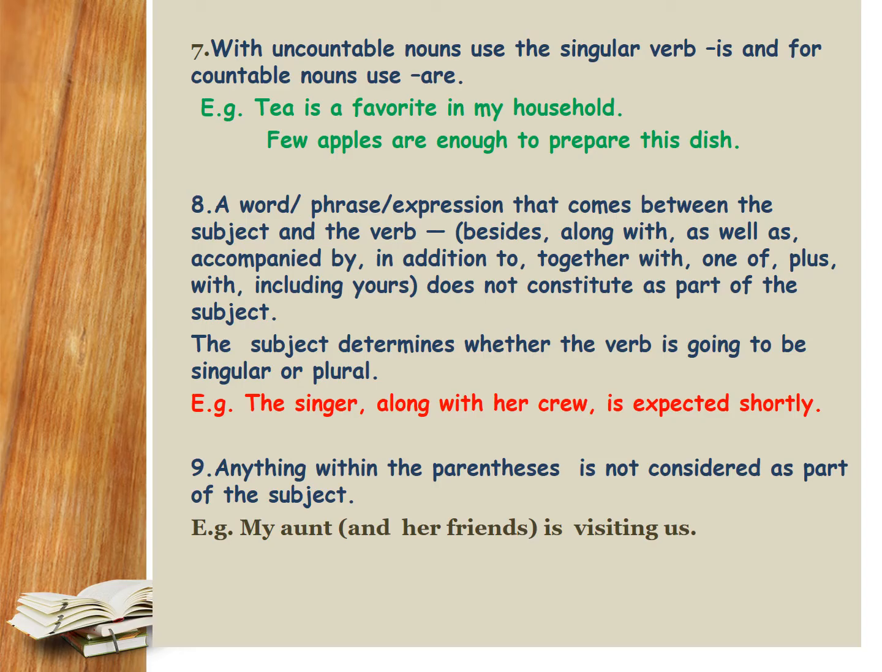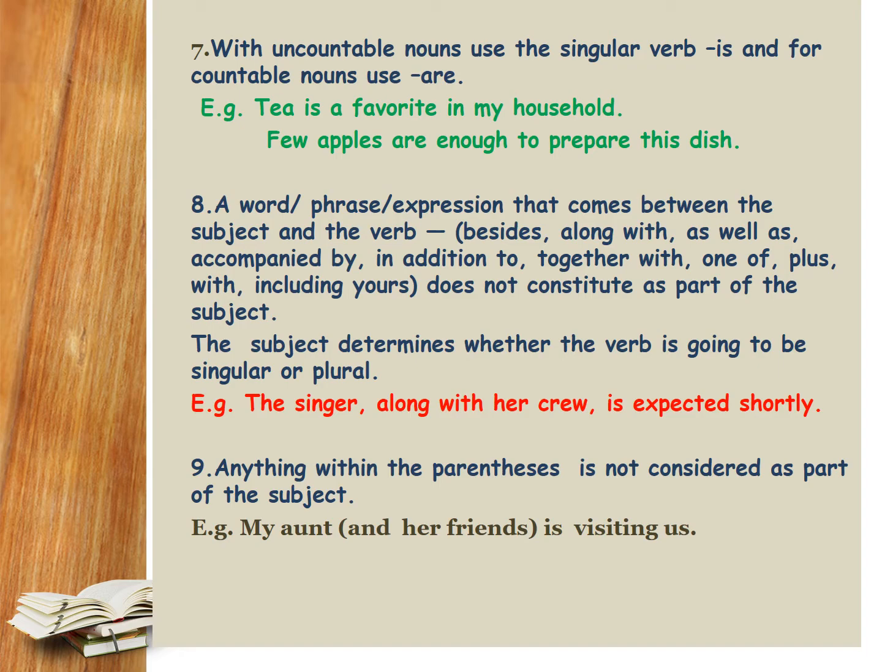With uncountable nouns, use the singular verb is, and for countable nouns, use the plural form of the verb are. For example, tea is a favorite in my household. Tea is considered an uncountable noun, hence we have the verb is. Few apples are enough to prepare this dish. Apples are considered countable nouns, hence we have the plural form of the verb are.